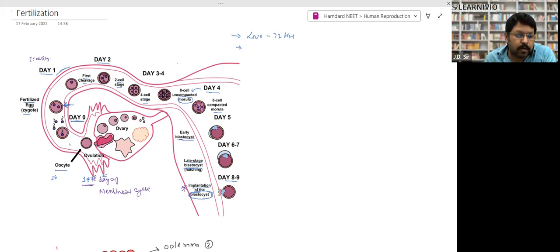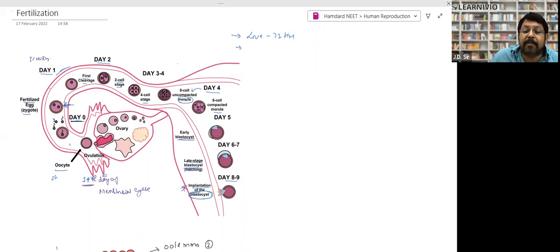Look, ovulation takes place at day 14. After ovulation, the ovum is released. Now fertilization takes place. When fertilization takes place, we count it as day 0. Then karyokinesis takes place, then cytokinesis takes place, and on day 1, the one cell stage takes place. On day 2, this cell divides into 2 cells, right? And on days 3 and 4, they divide into 4 cell stages.